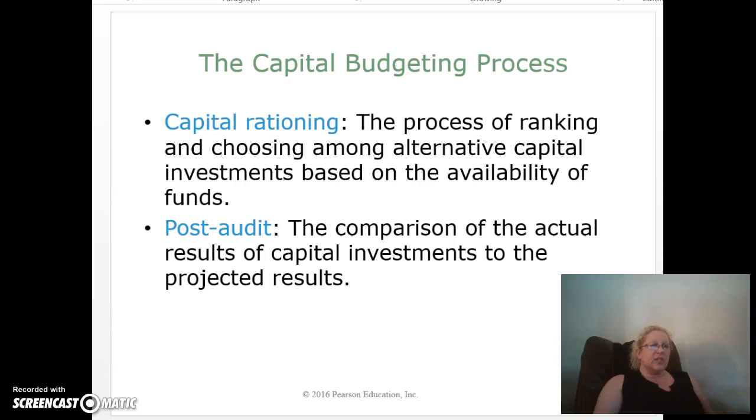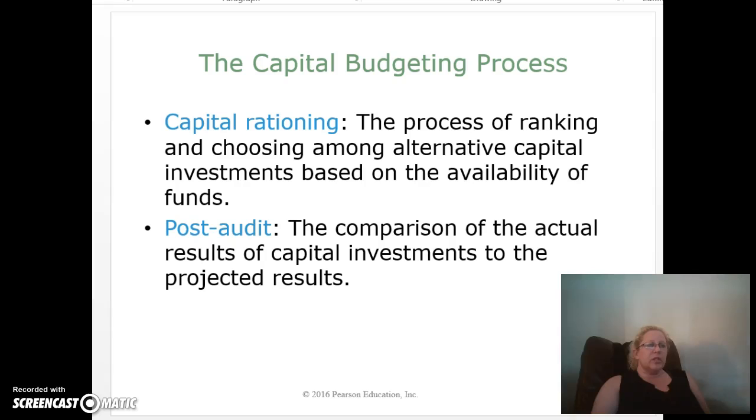In the second stage, the managers further analyze the potential investments using the net present value and internal rate of return methods. Because these methods consider the time value of money, they provide more accurate information about the potential investment's profitability. Some companies can pursue all of the potential investments that meet or exceed their decision criteria.